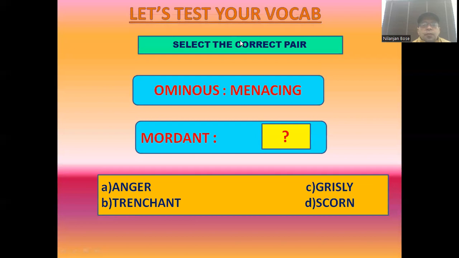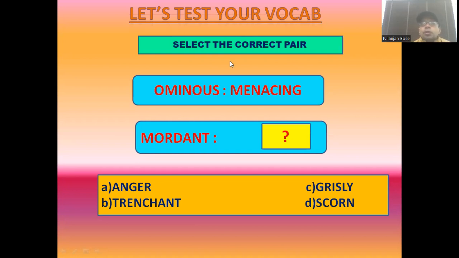तो out of the four options, first option anger, it means गुस्सा. Second option trenchant, it means sarcastic. So my dear students, the correct answer will be option B. Now grisly and scorn are not related to that particular word. So indirectly we can say that mordant is to trenchant, so you will pick option B as your correct answer. I have tried to give you the idea in which way you should proceed, and what should be the relationship between these two words. First one is ominous and menacing, where you found the synonymous relationship, and the same relationship is implemented in the second case. So mordant is to trenchant.